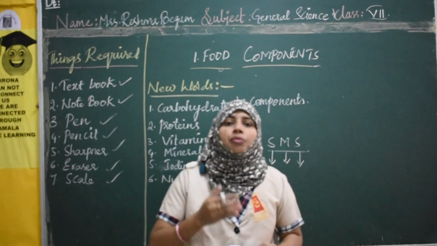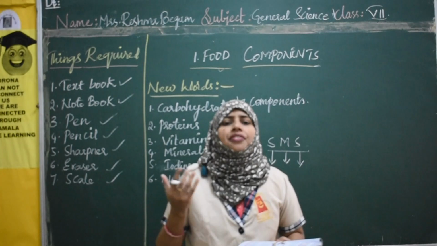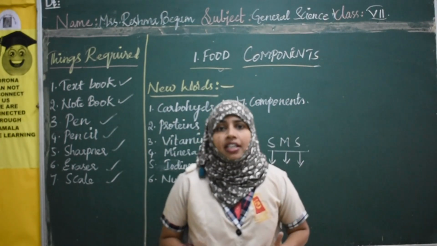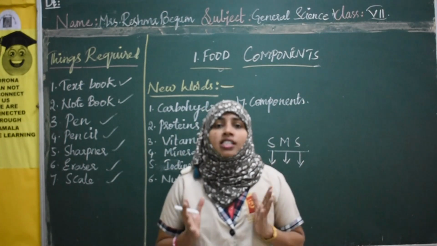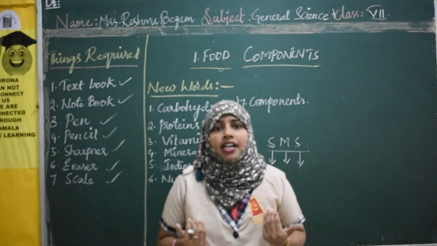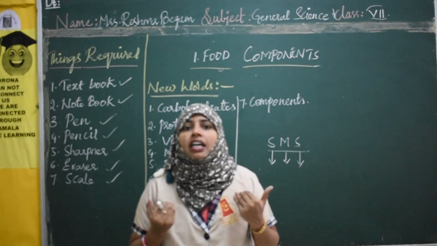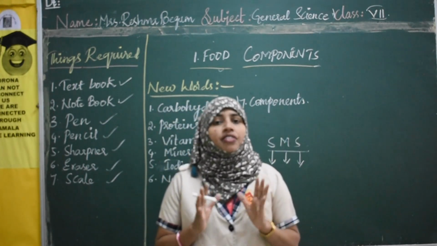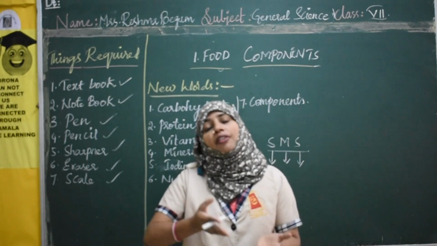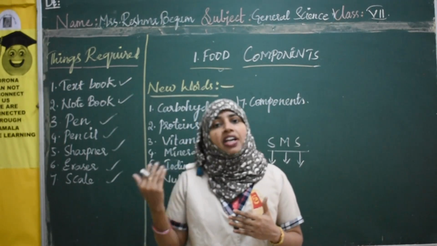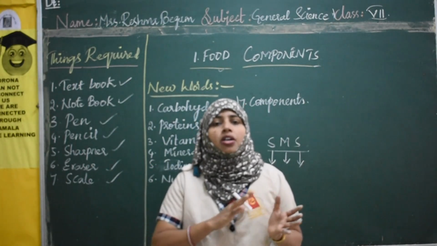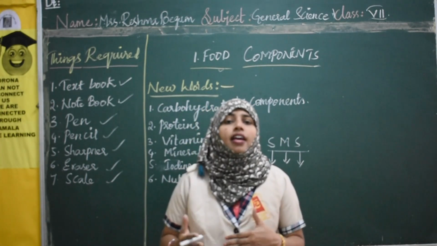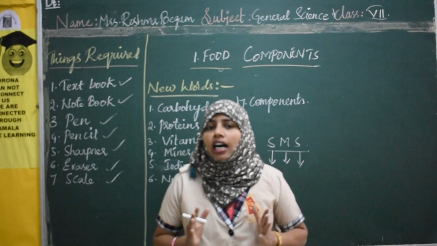And right from the morning to evening we take different food items, right? We do different activities, and for doing those activities we require energy, right? That energy is provided by the food we take. So it is very important that before taking food we know what is present in it and in what way it is helping our body. About all these things in detail, and some experiments to find out what is there in the food items, we will learn in our class today.